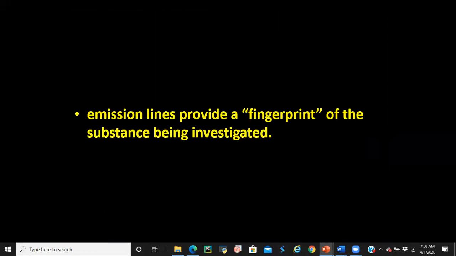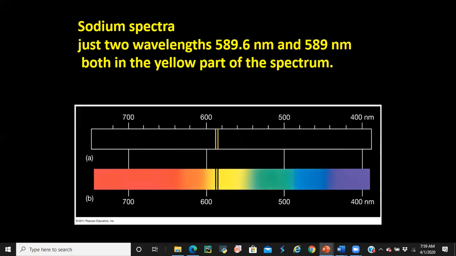In this way, if we don't know a particular substance, molecules or atoms or whatever, if we get the emission spectra, we can find what type of material that is. We can find the composition. That's why it is a very important technique to investigate atoms or molecules in chemistry and physics. Look at here. For example, in sodium, we can see two distinct spectral lines at 589.6 nanometers and 589 nanometers. Both are in the yellow part, right?